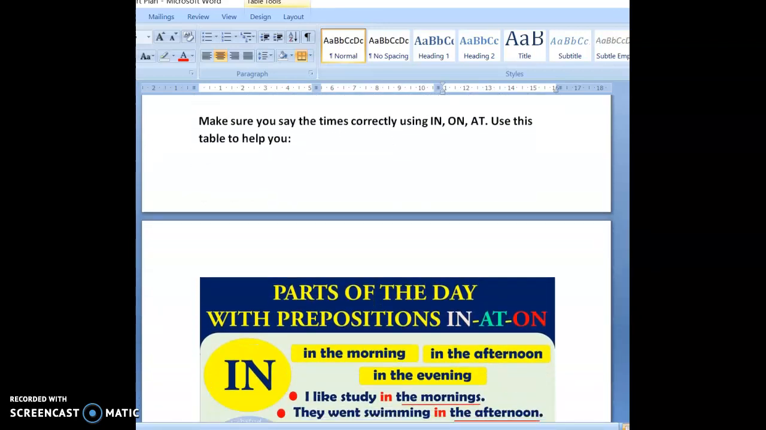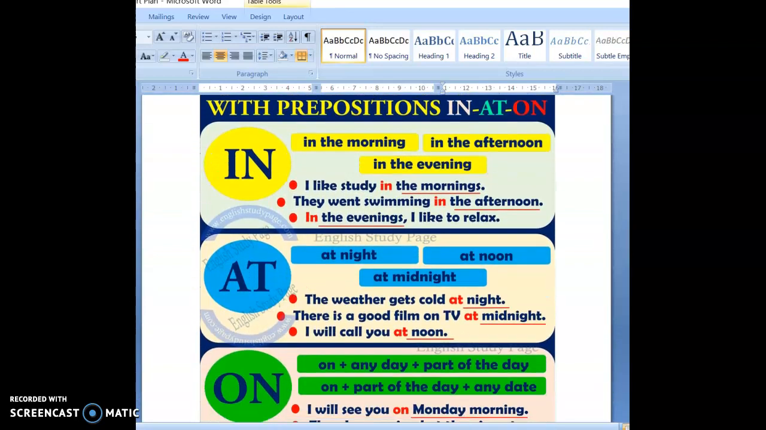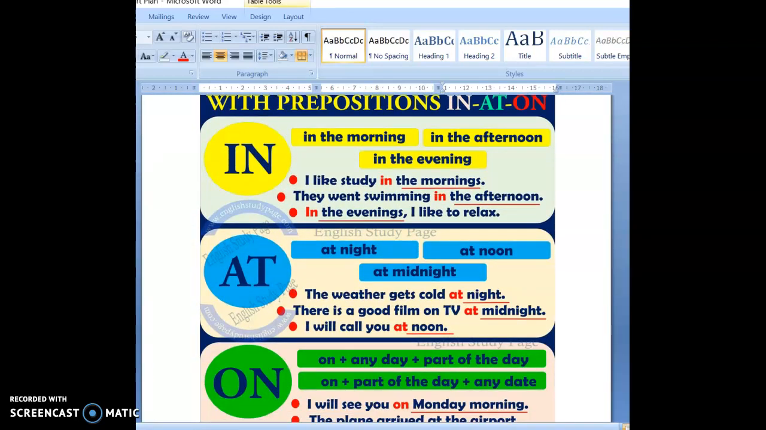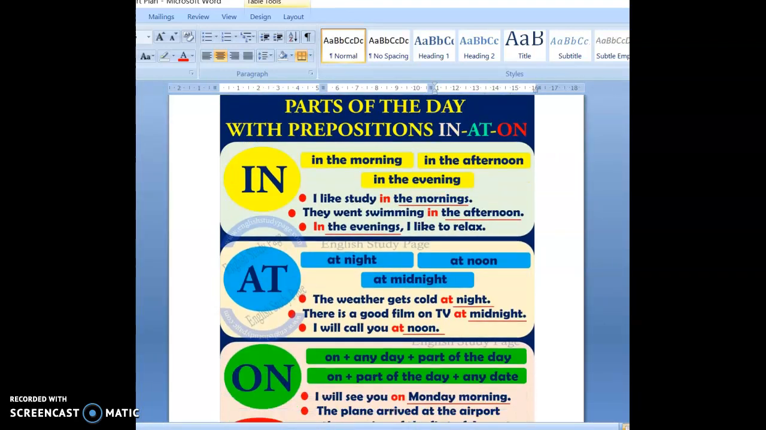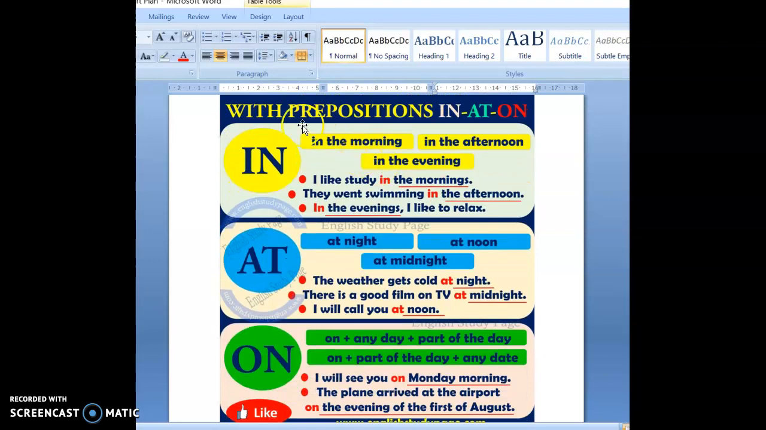Okay, on the second page of this document, we have something to help us remember which words to use when we're talking about the time. Okay, we say in for in the morning, in the afternoon, and in the evening. We say at for at night, at noon, at midnight, at 3 o'clock, at 4 o'clock. And we say on for the day. I will see you on Monday or on Monday morning, okay?